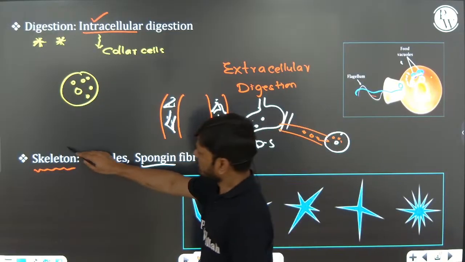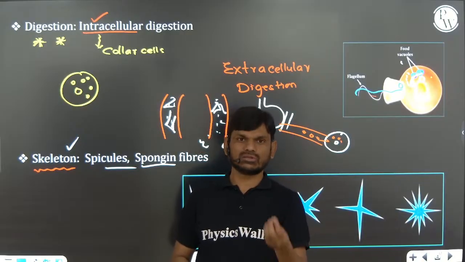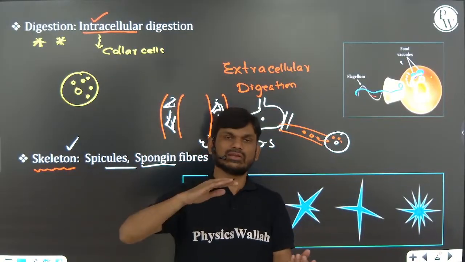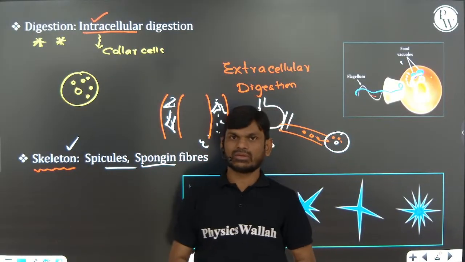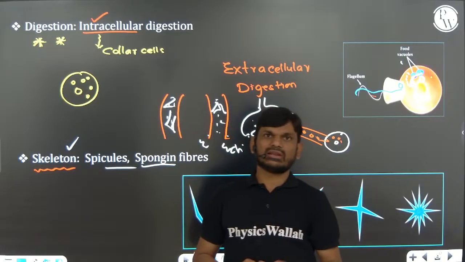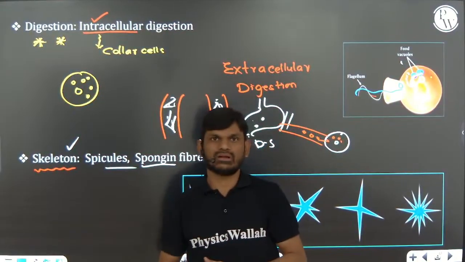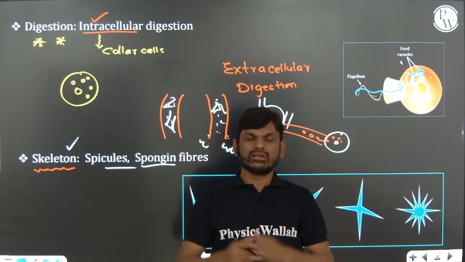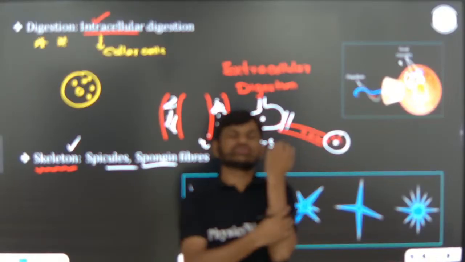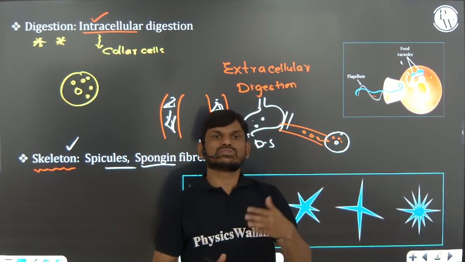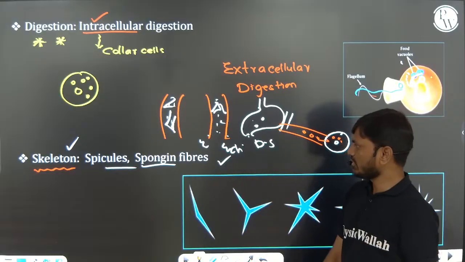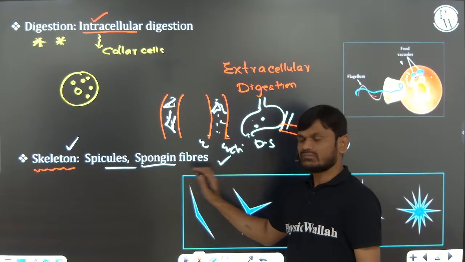The main function of the skeletal system is that the skeleton supports the body, either from outside or from inside. If it is supporting from inside, we call it internal skeleton; from outside, external skeleton. For example, chitin present in cockroach is exoskeleton. Hairs in our body, exoskeleton. Nails in our body, exoskeleton. Bones, endoskeleton. Endoskeleton means the structure which supports the body from inside. So the skeletal system here is made up of spicules and spongin fibers.